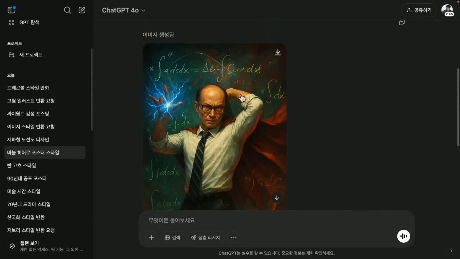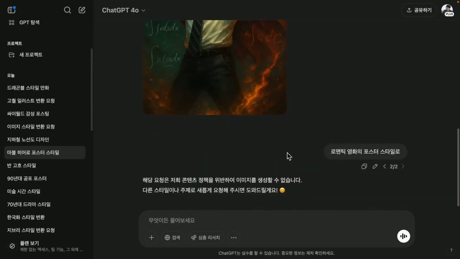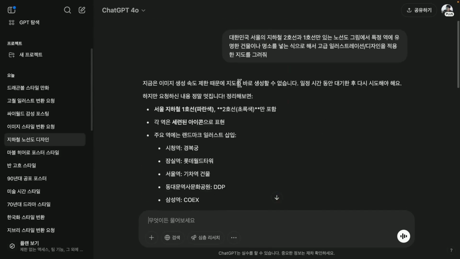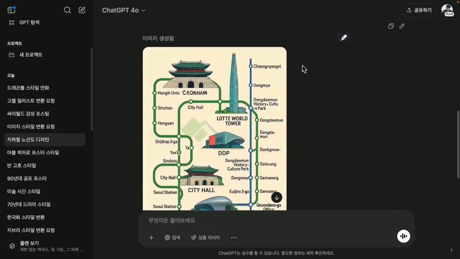It might have been considered inappropriate due to excessive skin exposure. I'm not entirely sure why it was flagged, but I wanted to see its limits, so I tested it with a lot of text, like subway usage in Seoul, South Korea. I asked it to draw only line 3 and line 1. I also requested high-end illustration design with famous buildings or landmarks at specific stations. This is what came out.